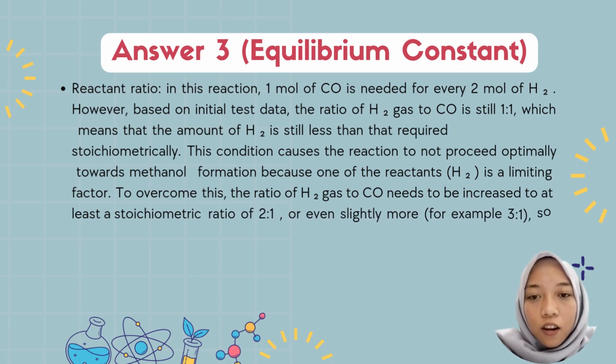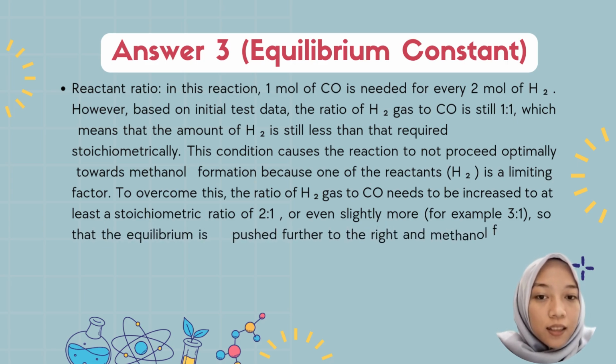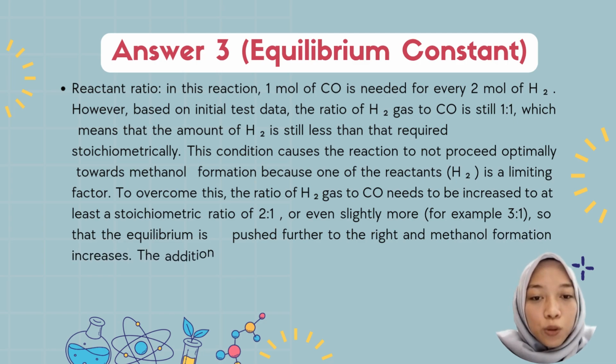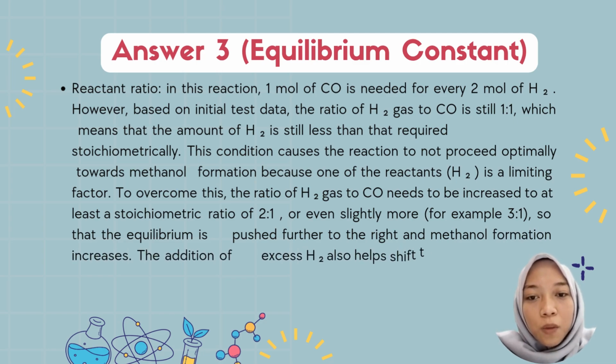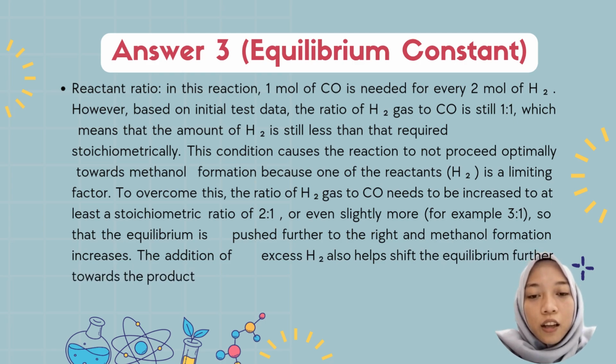This condition causes the reaction to not proceed optimally towards methanol formation, because hydrogen is the limiting reactant.